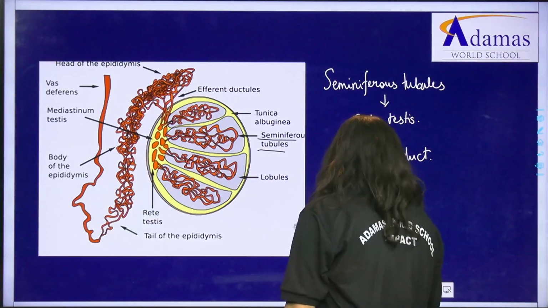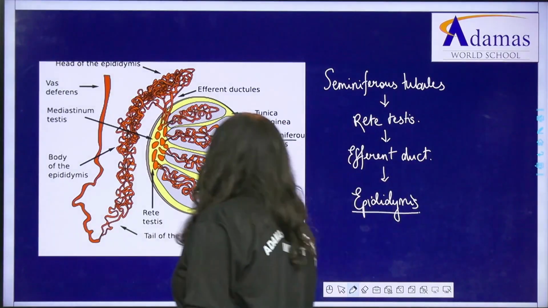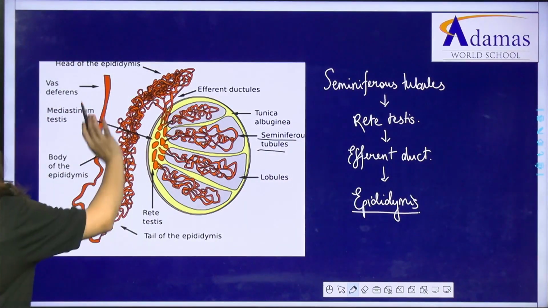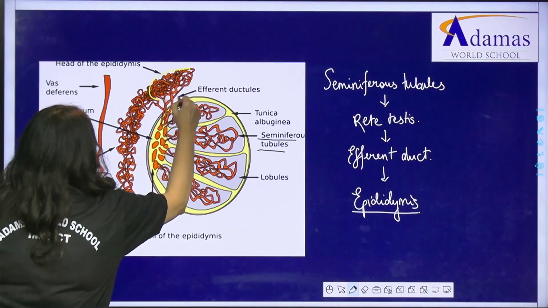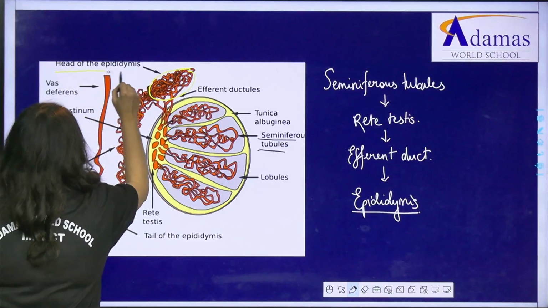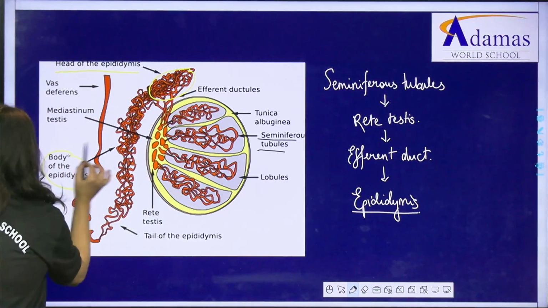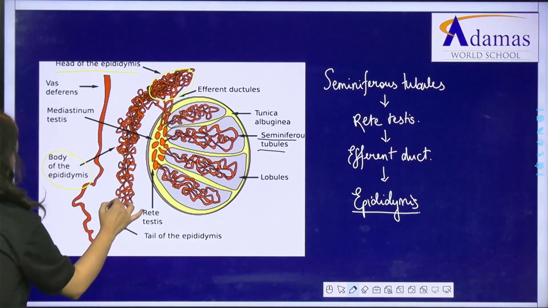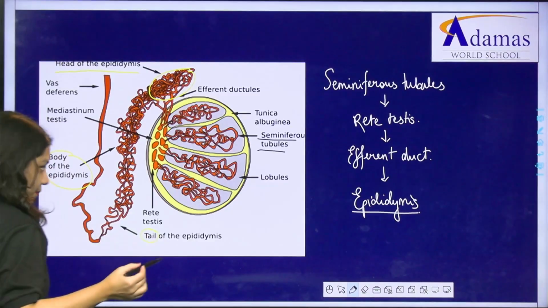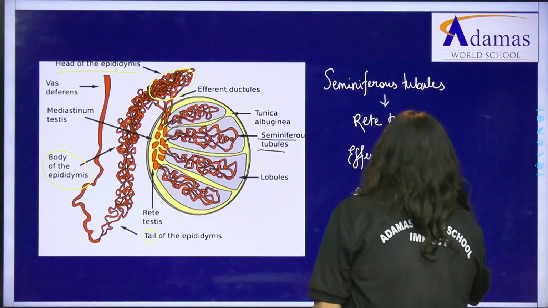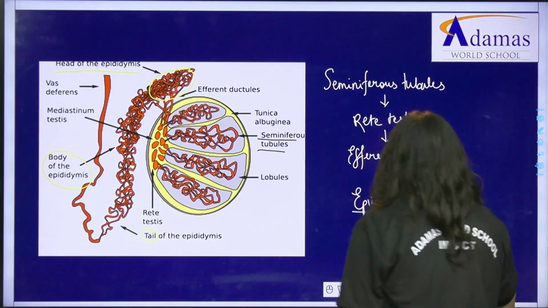Now one more thing we have to know from here is, if you look into the diagram very carefully, the epididymis is divided into 3 parts. One is this top part, what do we call it? Head of epididymis. Then comes the next body part, and at the very end is the tail of the epididymis. So the epididymis has 3 different parts.